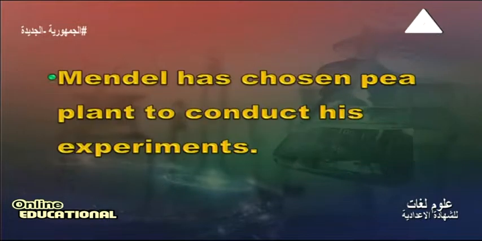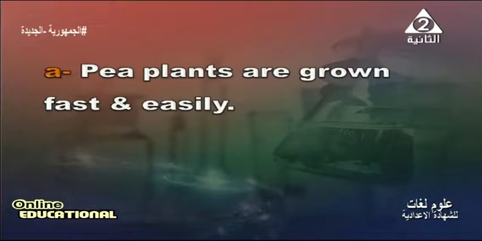Another question in give reason. Mendel has chosen pea plant to conduct his experiment. For some reasons, Mendel chose pea plant because pea plants grow fast and easily.